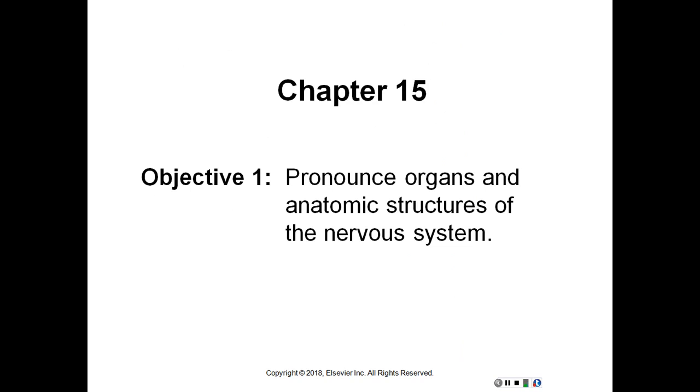So the nervous system consists of the brain, spinal cord, and nerves and may be divided into two parts, the central nervous system and the peripheral nervous system. The CNS consists of the brain and spinal cord. The PNS is a collection of spinal and cranial nerves whose branches infiltrate virtually all parts of the body, conveying messages to and from the CNS.